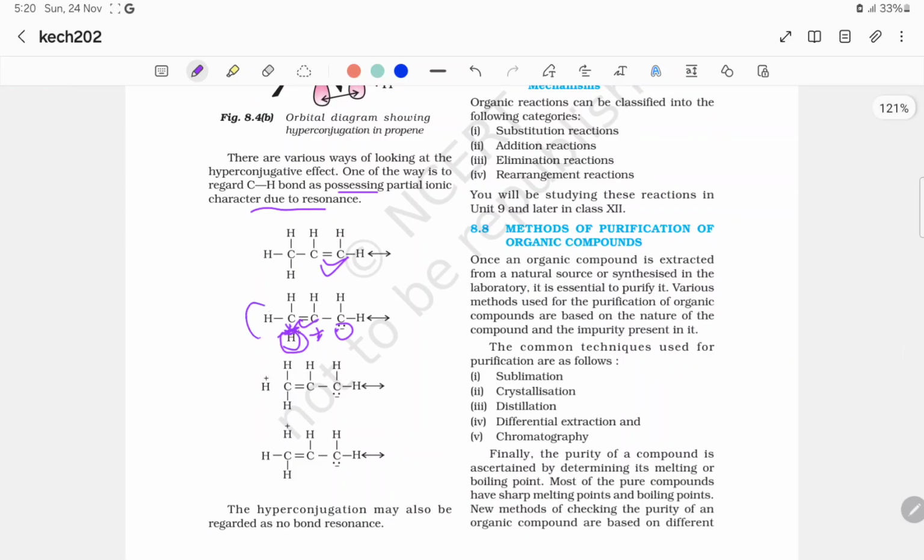Next time it is due to this hydrogen, and next time it is due to this hydrogen. So 3 hyperconjugative structures, resonating structures, are possible. So hyperconjugation may also be regarded as no bond resonance. No bond resonance: there is no bond, but there are resonating structures.